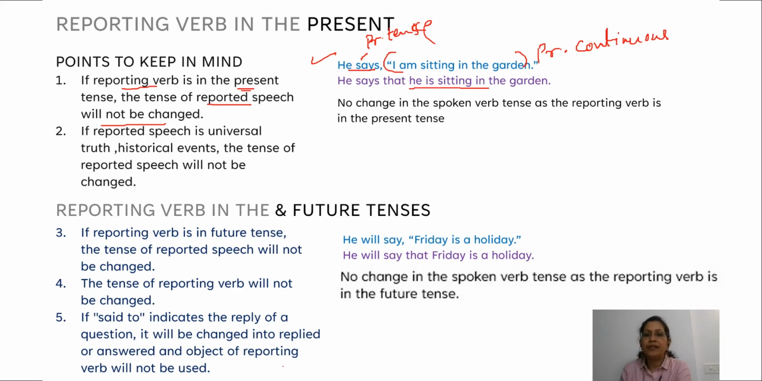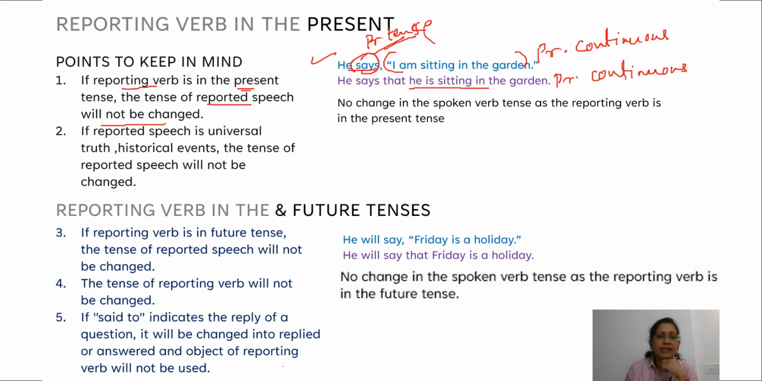There is no change in the tense of the reported sentence. Am sitting in the garden changes to is sitting in the garden, which is again in present continuous tense. So he says that he is sitting in the garden. The tense of the reported speech does not change when the reporting verb is in present tense.